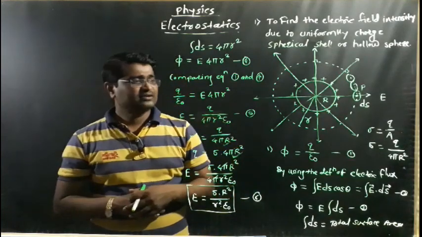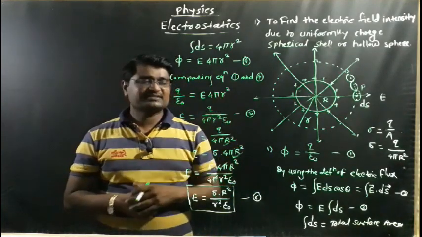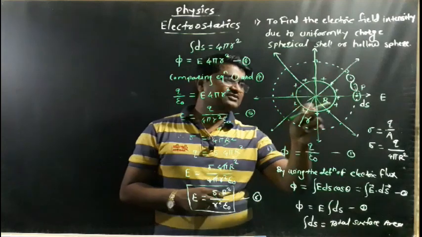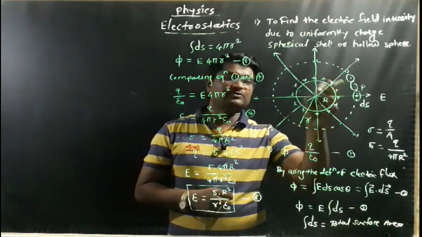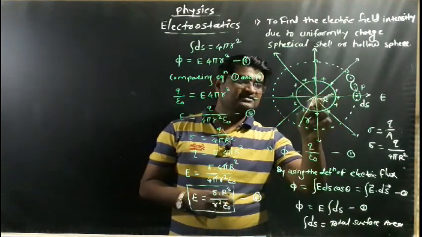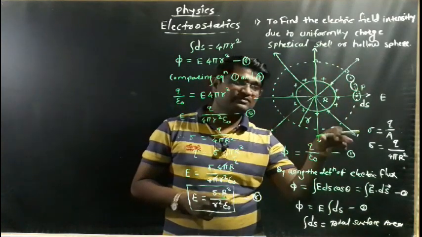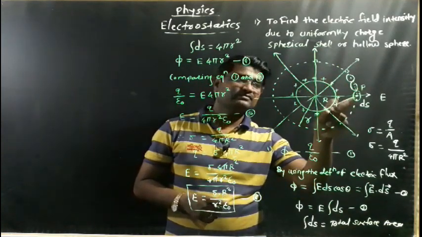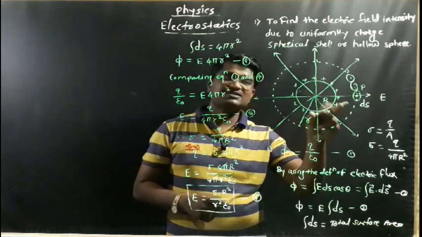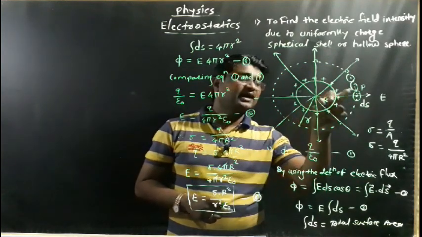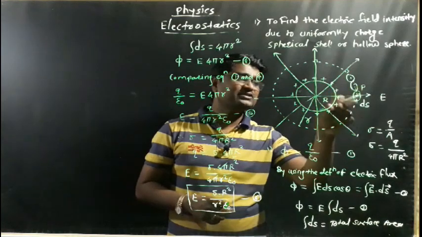Okay, and which factors can we observe in this diagram? We can observe this is a charge sphere. The total charge is deposited outside. The radius is capital R. The electric field will be produced in the outward direction. We consider any one point P, so we can draw the Gaussian sphere. The radius is small r, and then we can draw one smallest area ds